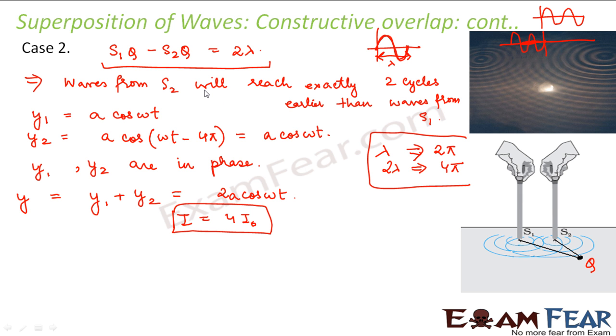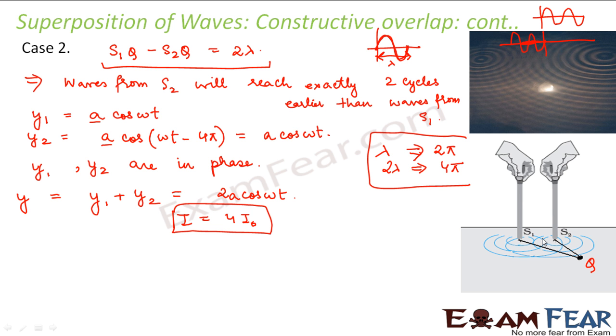Right? So now here you might think that why are we considering the amplitudes as same? Because we are assuming that both the sources are situated very nearby, and we assume that the light waves coming from both of them will have the same amplitude. Right? So what did we observe so far?